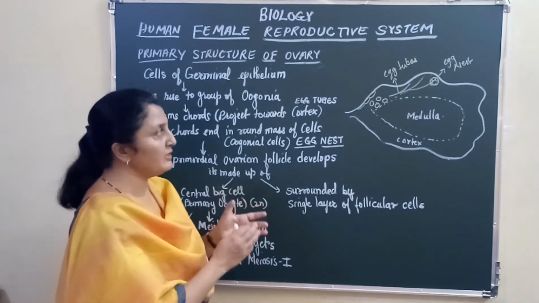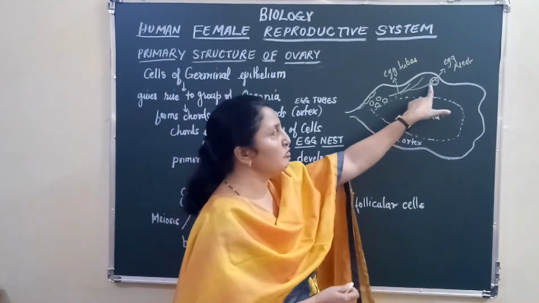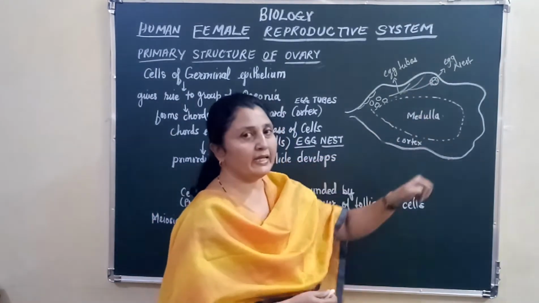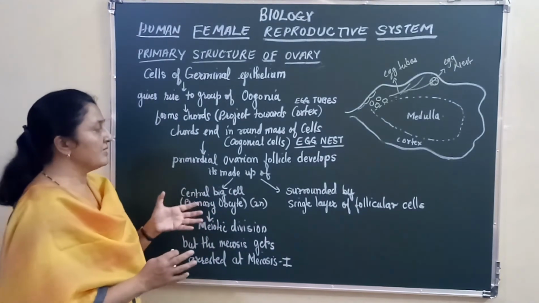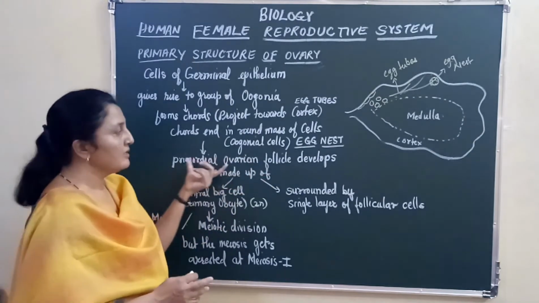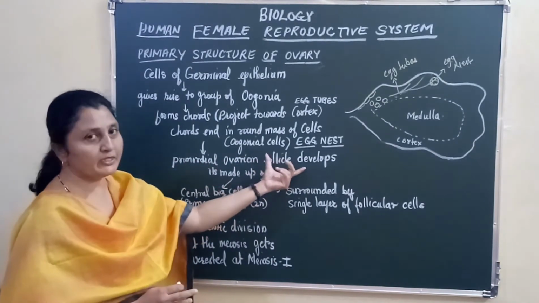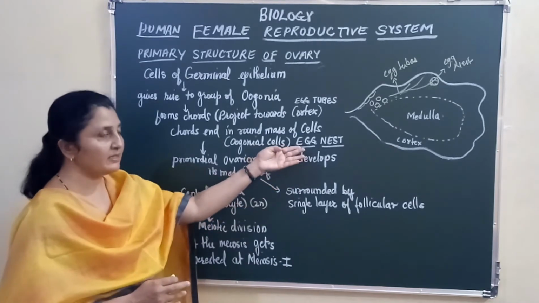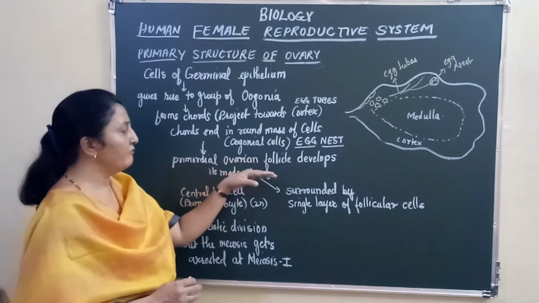And at the end of the cords you see a mass of cells, right? And those masses of cells are called egg nests, correct? Now this egg nest is the primordial ovarian follicle, correct? So the primordial ovarian follicle develops here. The nest then develops into a primordial ovarian follicle.